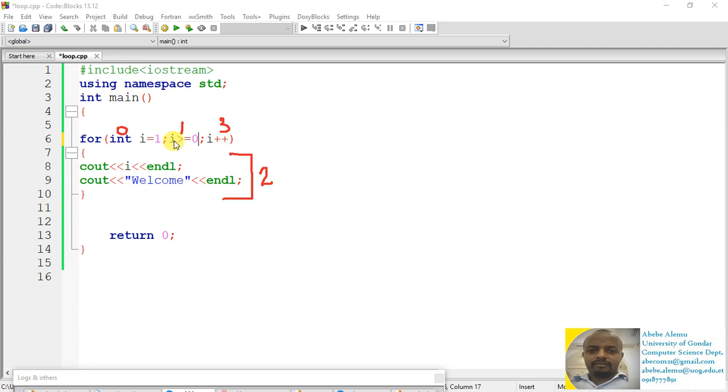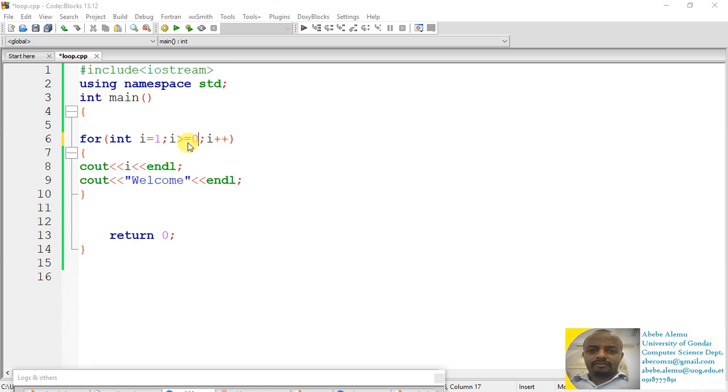Go to step 1. No need of going to step 0. So I will be 2. 2 greater than 0, true. 2, welcome. Go to step 3. 3 greater than 0, true. 3, welcome. And then go to step 3. I will be 4. 4, welcome. So what do you think is the expected output? You will get lots of outputs. There is no end of this program, because every time the value of I increments by 1, and always the value of I is greater than 0.